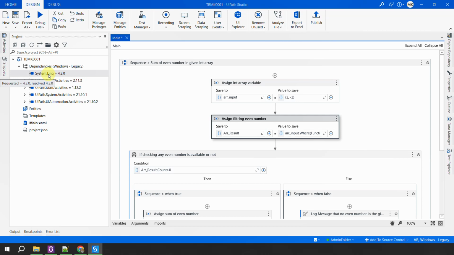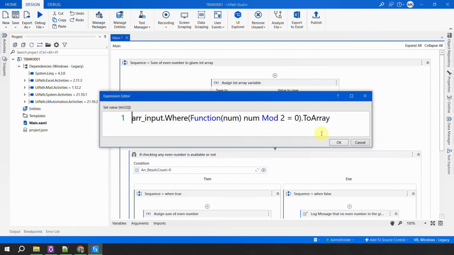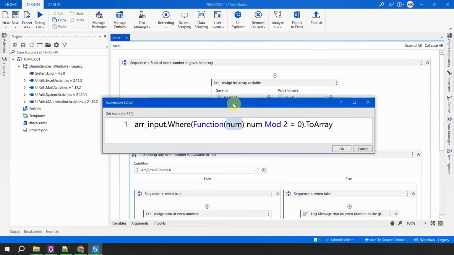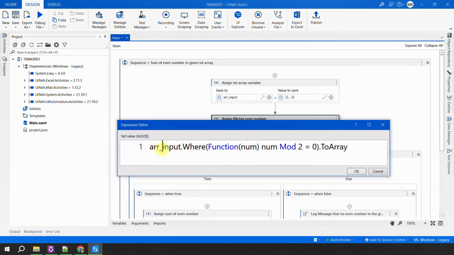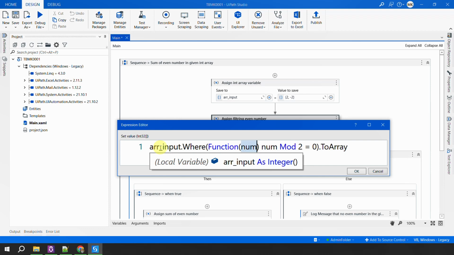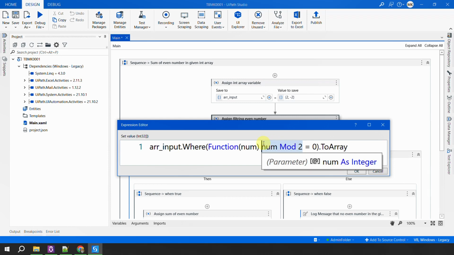Okay. Once you have added this dependency, this is just a one-line statement which you are looking at on the screen, which will get the sum of all the even numbers in the array, right? So we just mention here array of input, then we say dot where, which is a function. Now this num is a variable, right? So I am telling UiPath that yes, I have an array of input. In that I have this variable which is num, and this num will get all these numbers one by one from the array, and we simply have to check num mod 2. This is the same condition which we have checked in the if condition.